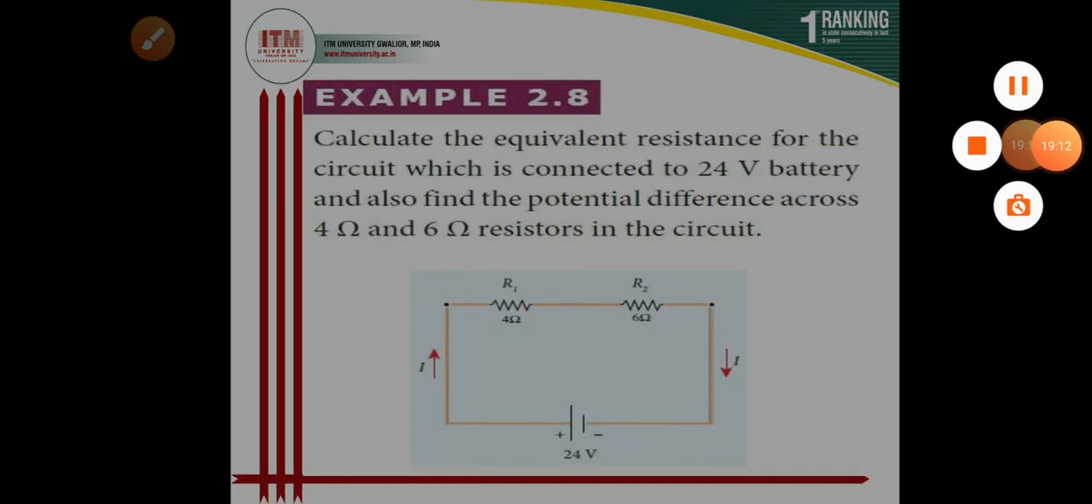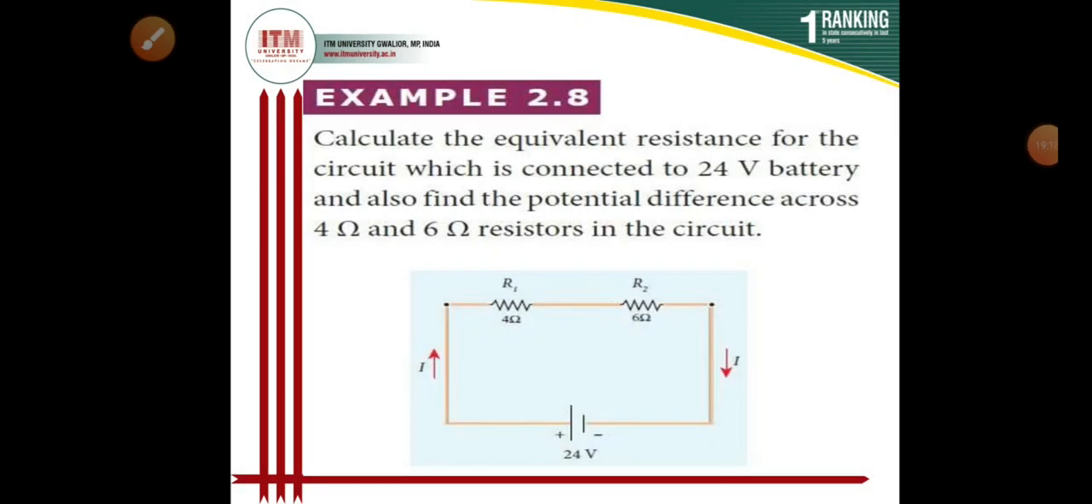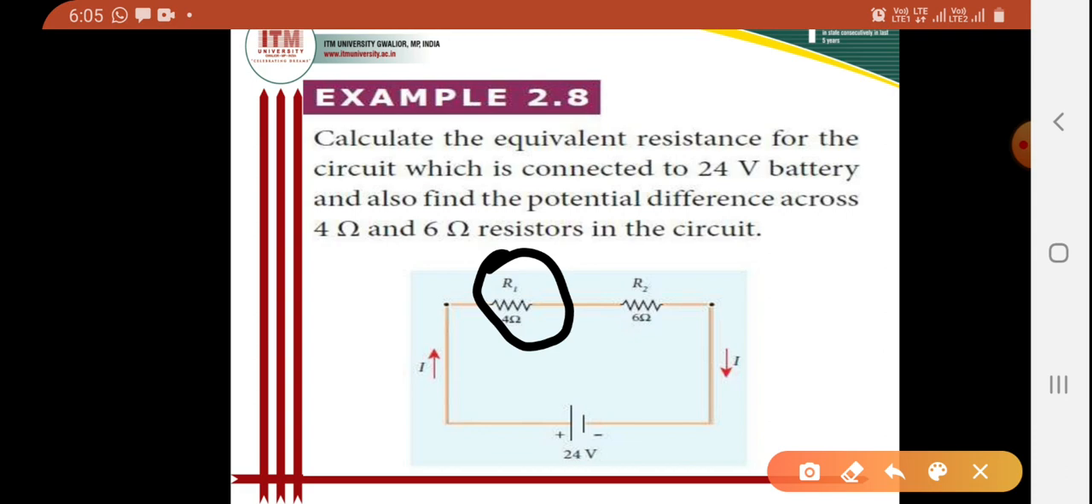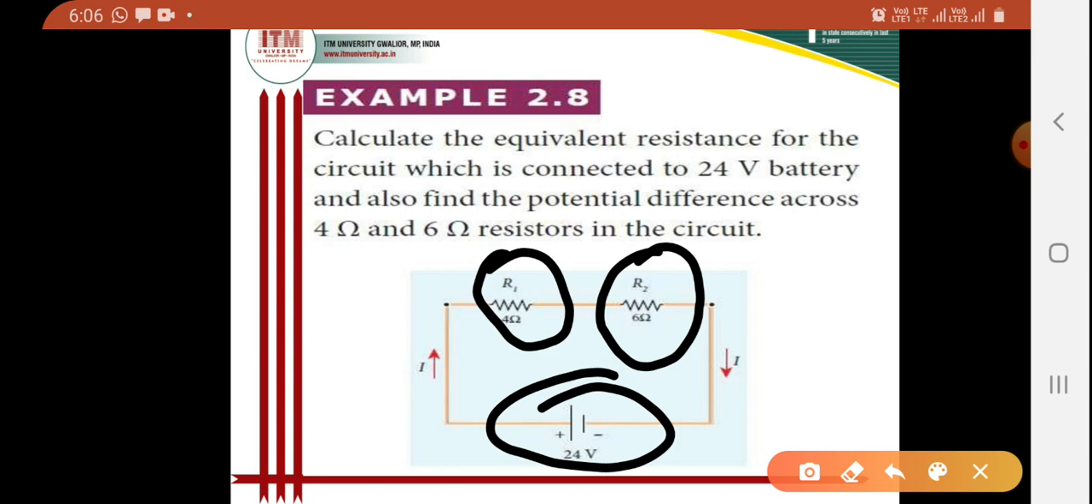See the circuit here. R1, which is 4 ohm, and R2, which is 6 ohm, are connected in series, and these two resistors are combinedly connected across the potential difference of a battery, which is 24 volt. When they are connected in series, I want to find out the equivalent resistance for the circuit. Now come to the solution.